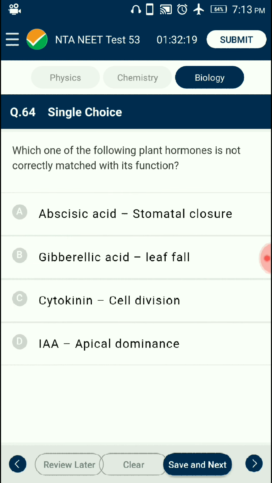Question number 64. Which one of the following plant hormones is not correctly matched with its function? ABA, commonly called the stress hormone, causes closure of stomata. Cytokinin is important in promoting cell division, and auxin promotes apical dominance by inhibiting the growth of lateral buds. Gibberellin is a growth promoting hormone. It delays the process of senescence and inhibits leaf fall. So the answer is option B, gibberellic acid, leaf fall. So that is the incorrect statement.